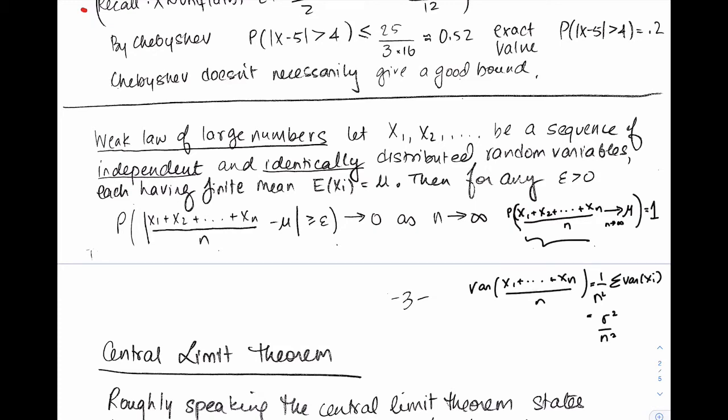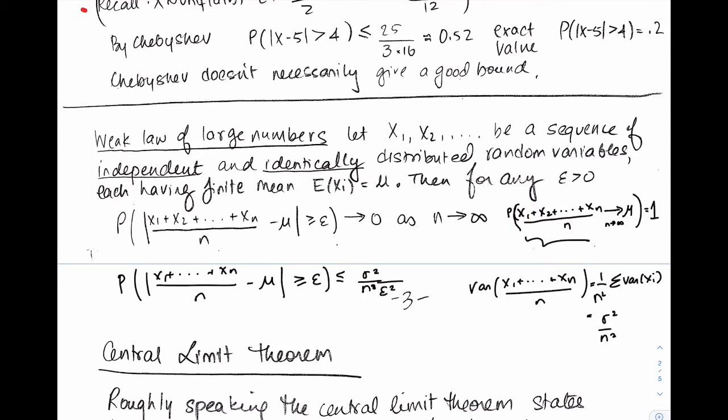All right? And then what does Chebyshev say? Chebyshev says that the probability that x1 plus dot dot dot plus xn over n minus mu is bigger than or equal to epsilon is less than or equal to the variance of that average divided by epsilon squared.